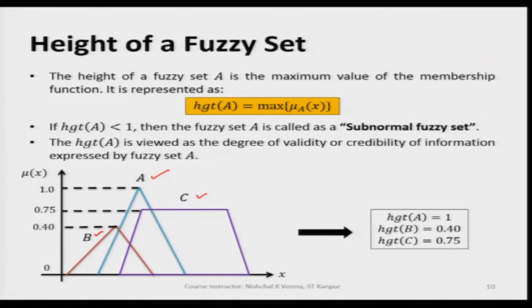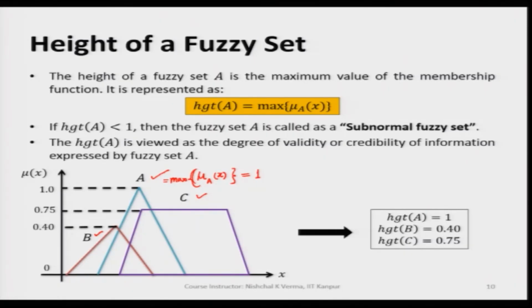If we take all the membership values corresponding to all the generic variable values, we will find the max of the membership values of this fuzzy set A. So, I can write it like this: if I have mu A of x, and if I take max of this, I am going to get 1.